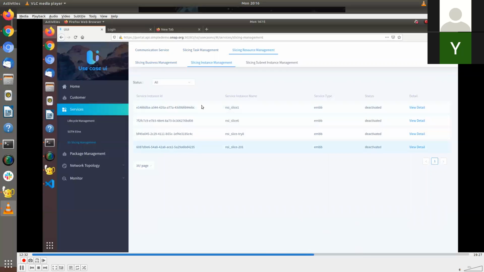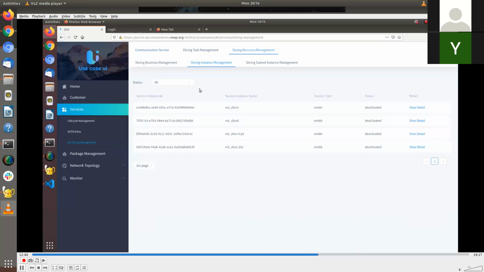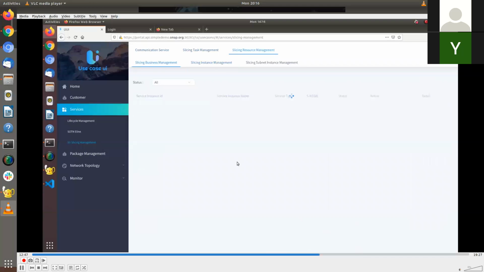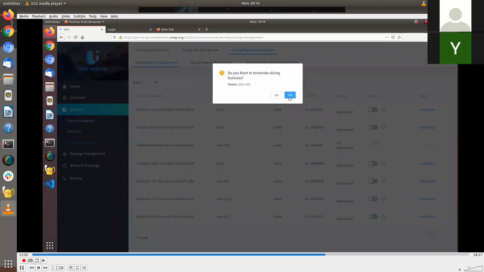Yeah, it is in deactivated state. Now you can go to the slice resource management and you can select terminate here. So the action is terminate. When you press it, it will translate into termination of the slice.